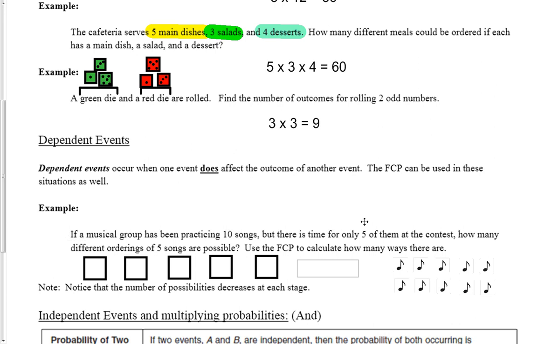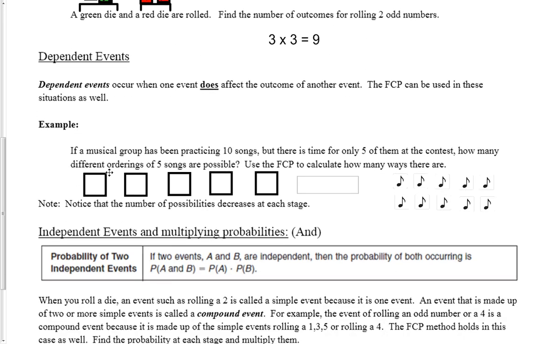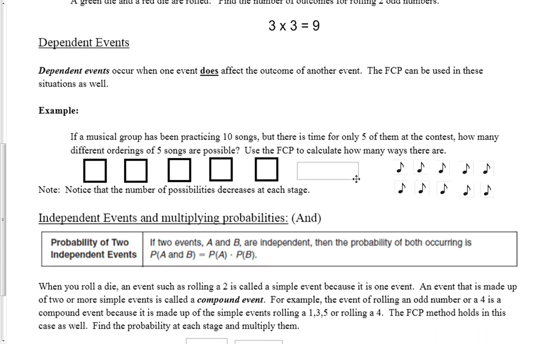Now we're going to look at dependent events. This is a little bit different than independent. When one event does affect the other event, it is a dependent event. So for example, this first one. A musical group has been practicing 10 songs, but there's only time for 5 of them at the contest. How many different orderings of 5 songs are possible?